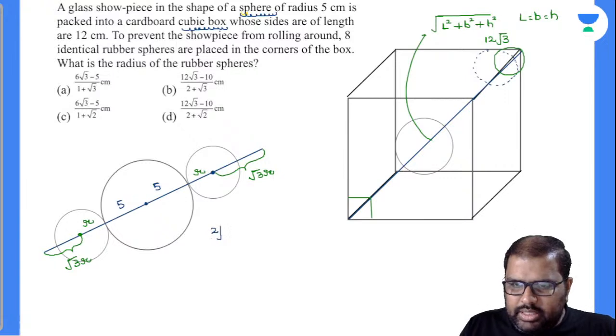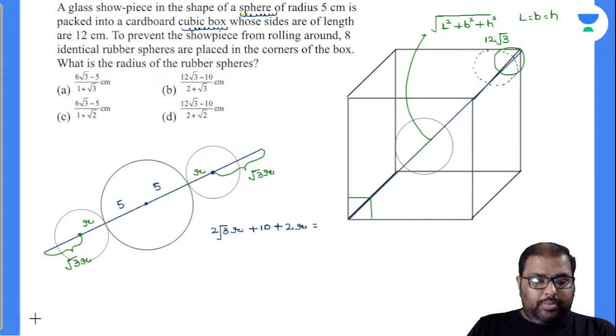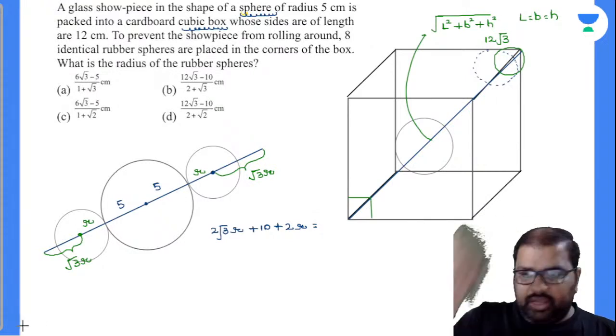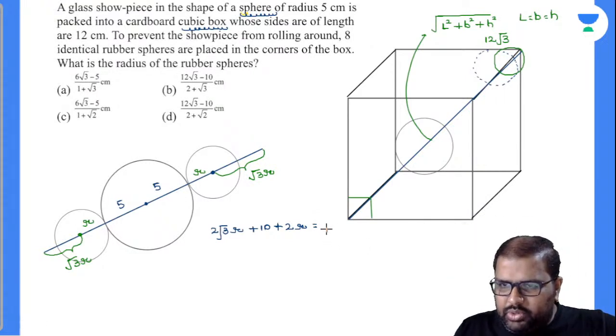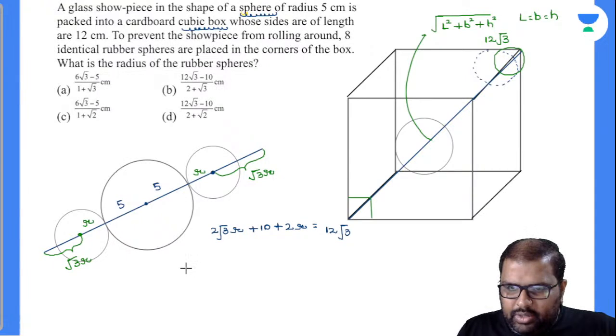Root 3R plus root 3R is 2 root 3R, plus the glass sphere diameter, which is 10. Now look, in the rubber spheres, here R is left out, and here R is left out. I will take this as 2R, which is equal to how much? The body diagonal of the cube, which is 12 root 3. Am I right or wrong? So I will take R as common.